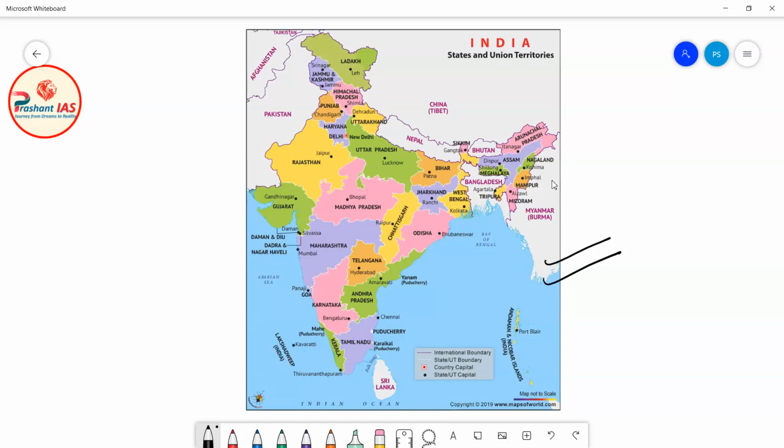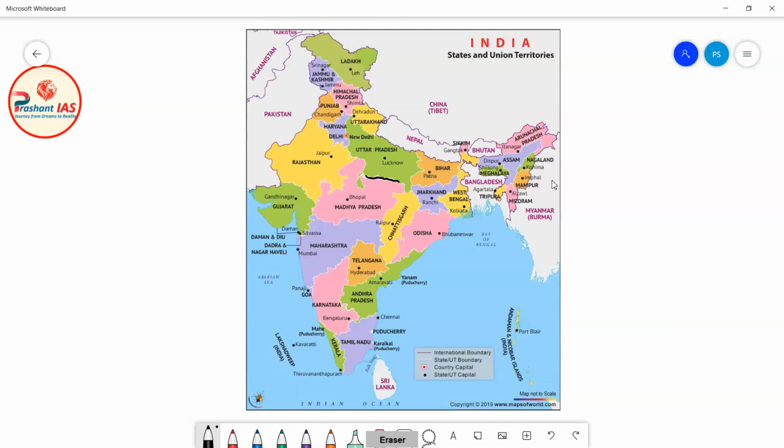For example, this is the state of Rajasthan, this is Maharashtra, Madhya Pradesh, Chhattisgarh, Telangana, Andhra Pradesh, Karnataka, Tamil Nadu, Kerala, Gujarat, West Bengal, Jharkhand, Bihar, Uttar Pradesh, Uttarakhand and so on. All the states are shown in different colors, and the state boundary is drawn in white color. You can see that this is the state boundary between UP and MP.